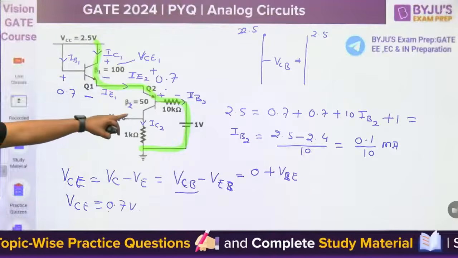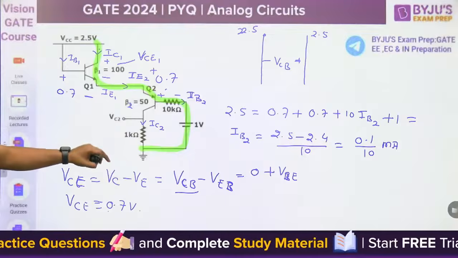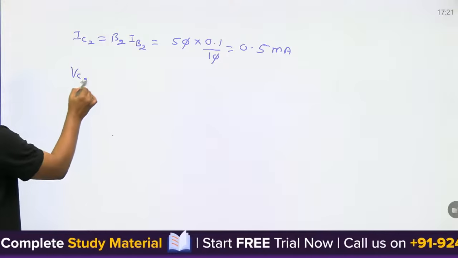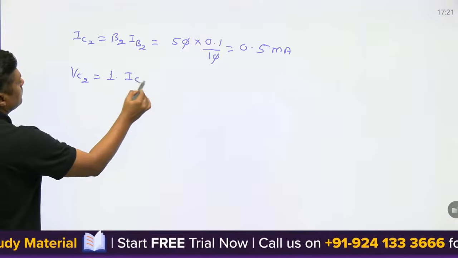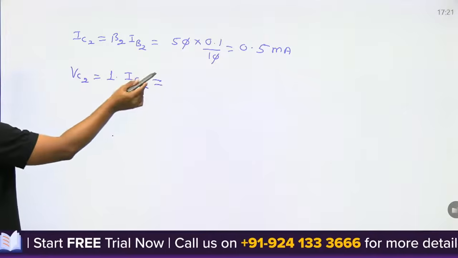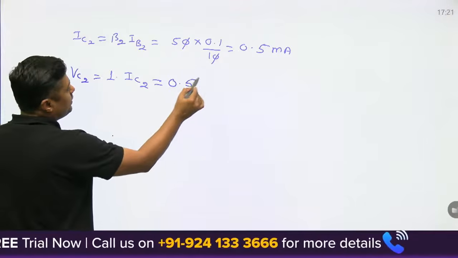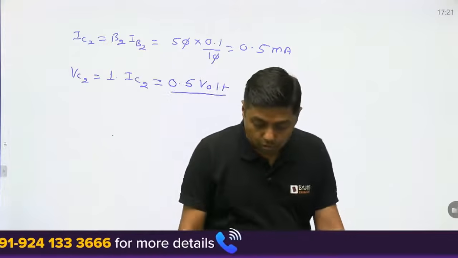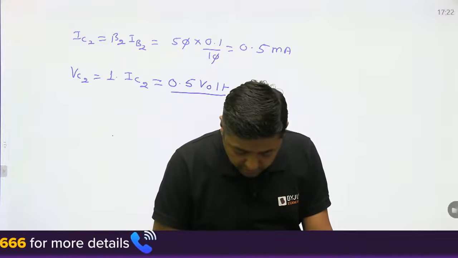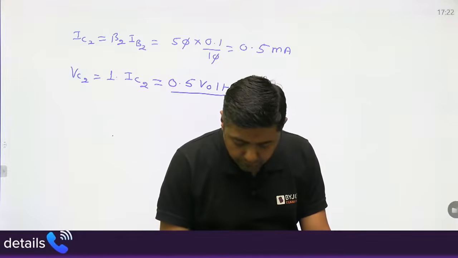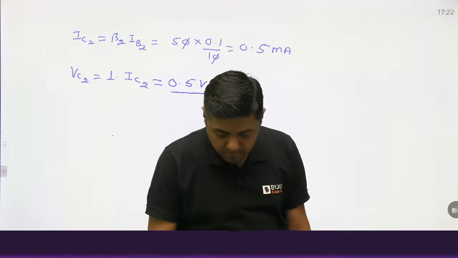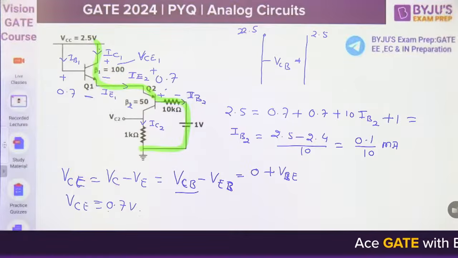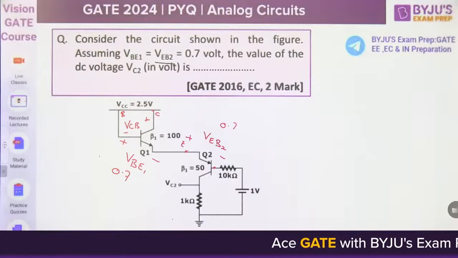When 0.5 milliampere is multiplied with the 1 kilo ohm, what is the VC2? VC2 is equal to 1 into IC2. Kilo multiplied with milliampere cancel out, and the answer is 0.5 volt. So guys, give me the comments that everything is fine now. Is it audible? Then 0.5 volt is the answer for this question.